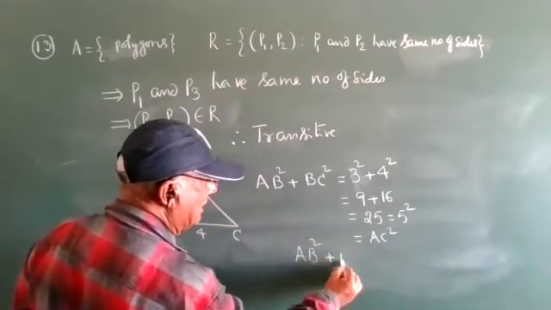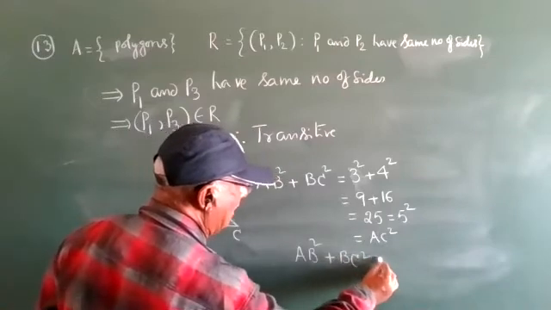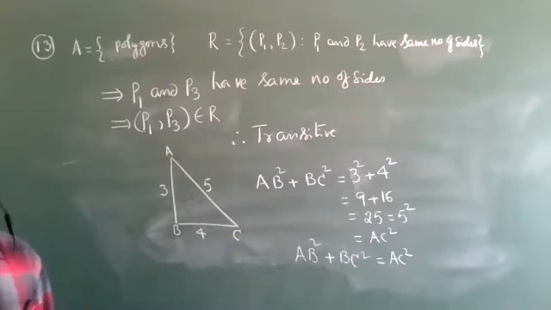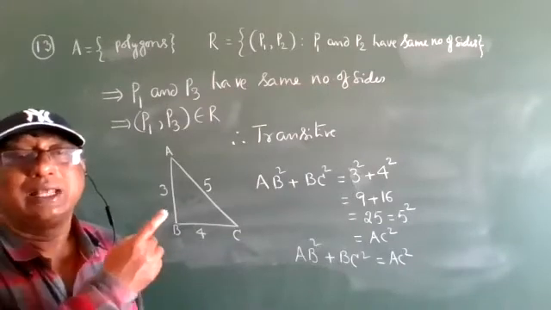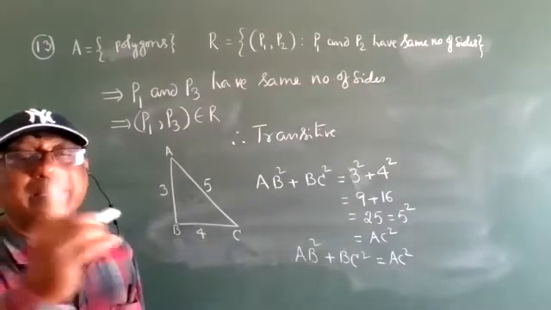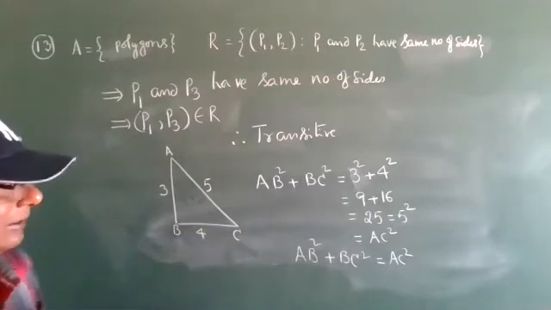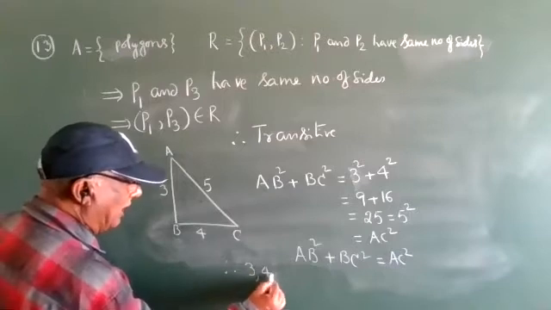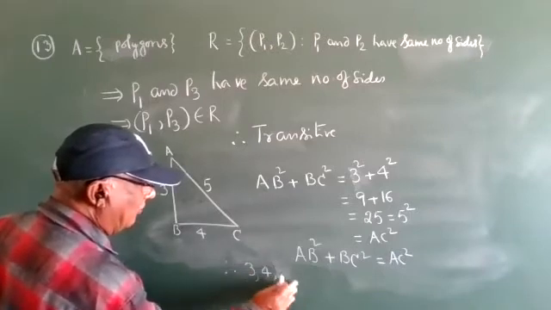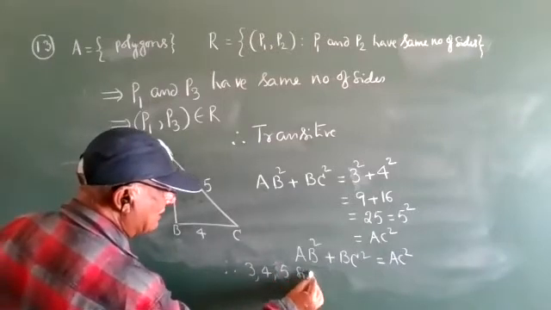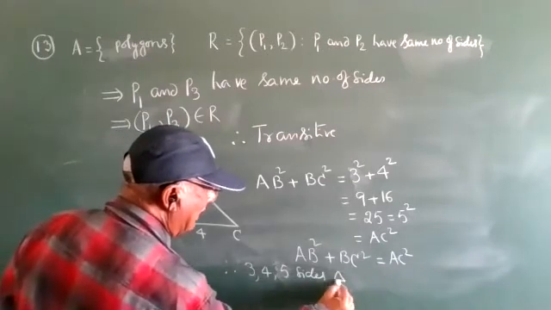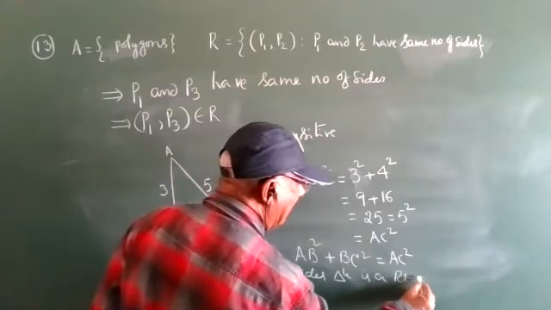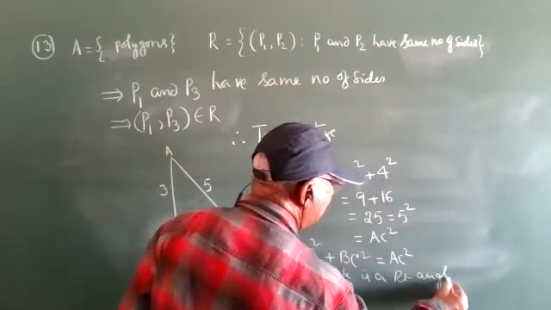AB square plus BC square is equal to AC square, so it is a right angle triangle. Therefore, the triangle with sides 3, 4, 5 is a right angle triangle.